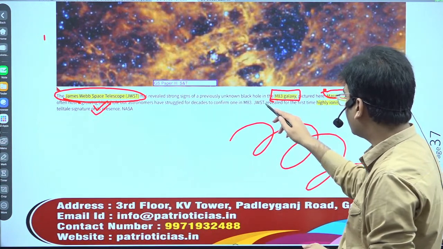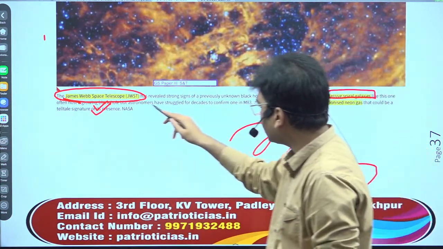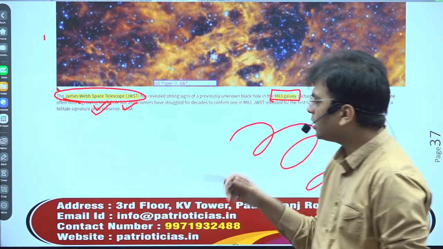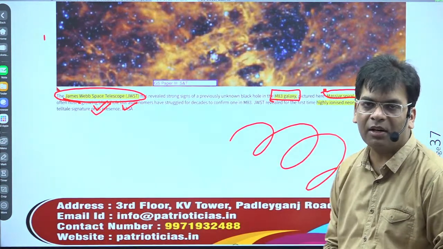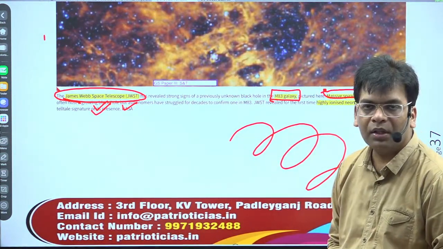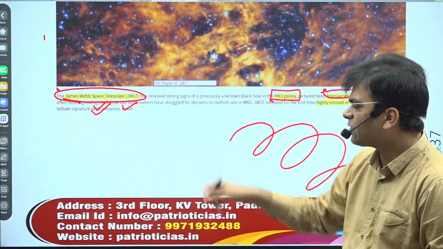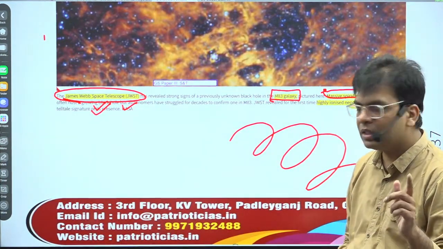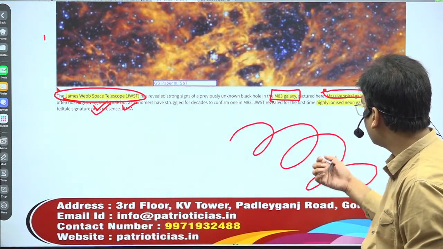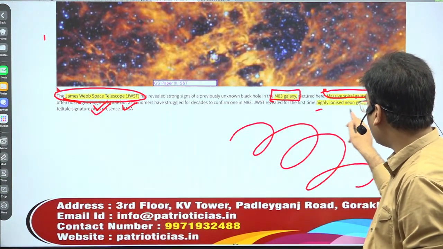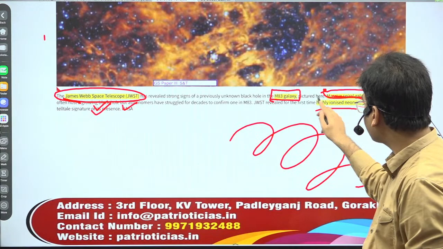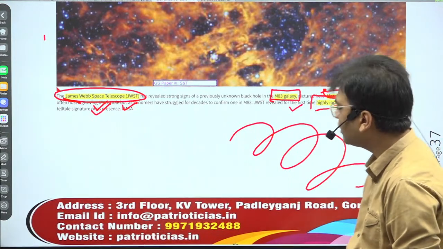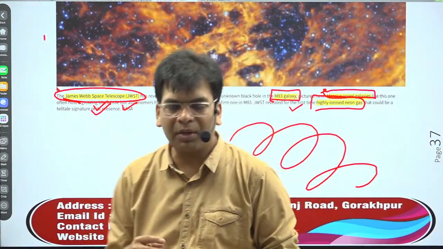One thing you should remember, the James Webb Space Telescope is a project of NASA, US, and it is a space-based telescope, not a land-based telescope. This is the first time that highly ionized neon gas is found in this area. So you should know about all these things.